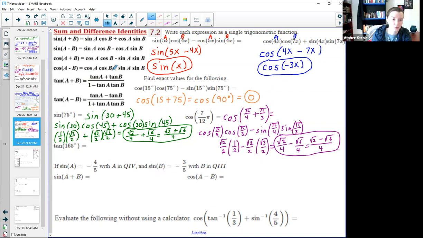So tangent of 165. So I need things that would add up from the ones we know on our unit circle to give us 165. So that's a bigger number. Let me see what 165 minus 90 is, because I know 90. That'll give me a hint. I say, oh, that's 75. I kind of already know that. So let me see if I did 90 and 30. So 90 plus 30 is 120. 165 minus 120 is 45. So there we go. There's some I know.